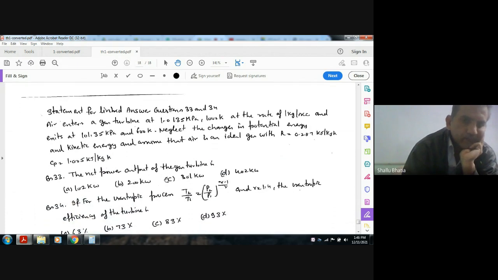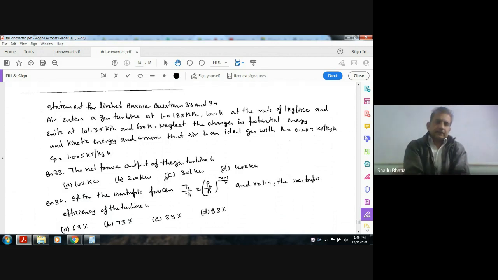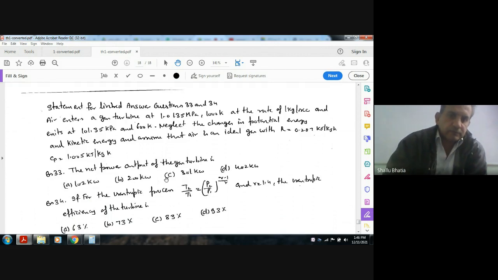Next question. The statement for linked answer questions 33 and 34: Air enters a gas turbine at 1.0135 MPa and 1000 Kelvin at the rate of 1 kilogram per second and exits at 101.35 kPa and 600 Kelvin.